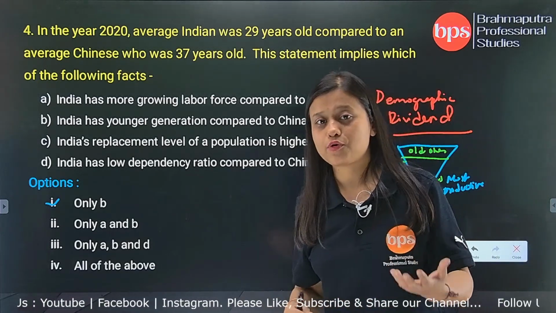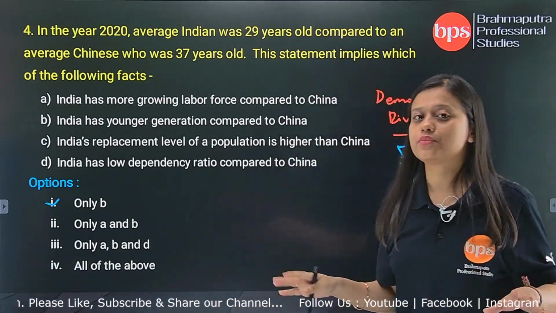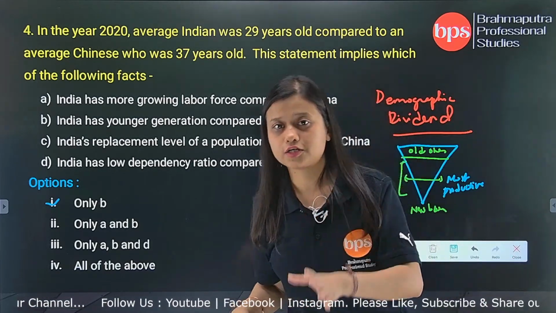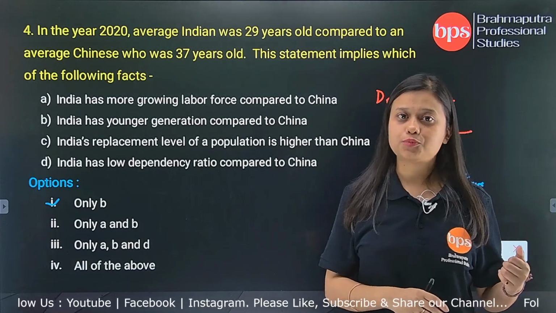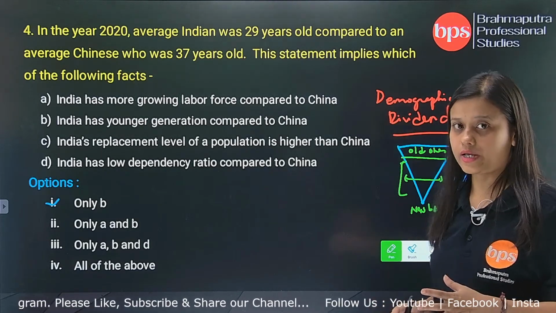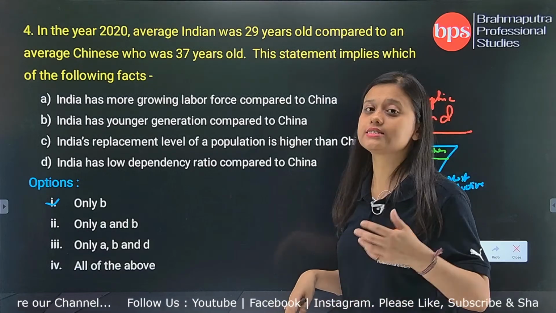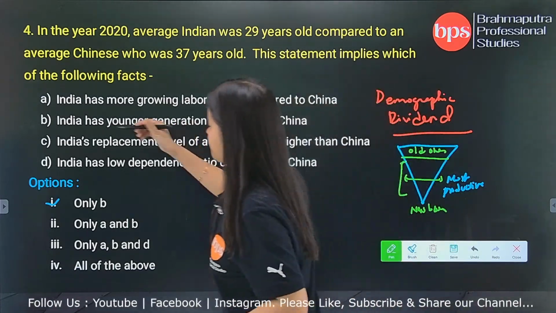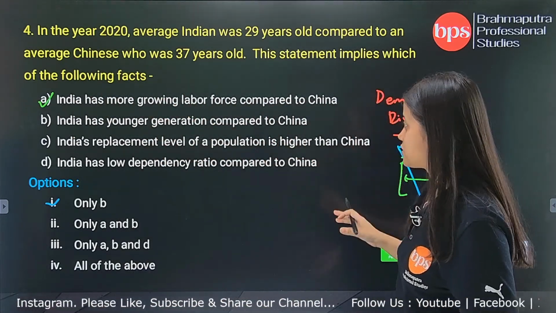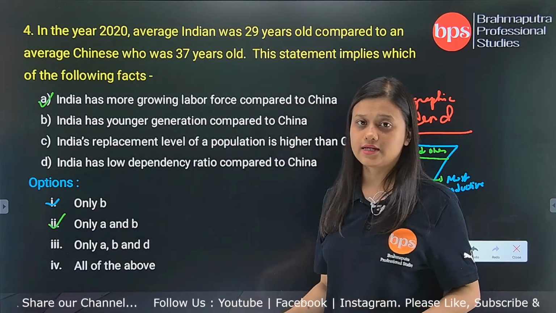Yes, because the demographic dividend theory says that as there will be more number of younger population in a country, that younger population will be calculated as a labor force. It will be converted into a working force for that particular country. You can say manpower. So yes, definitely if India has more number of younger generation compared to China, India will have growing labor force. So this one is also true. Only A and B is also true.